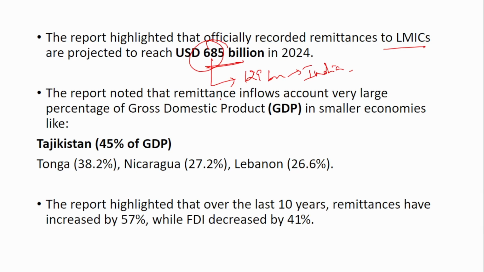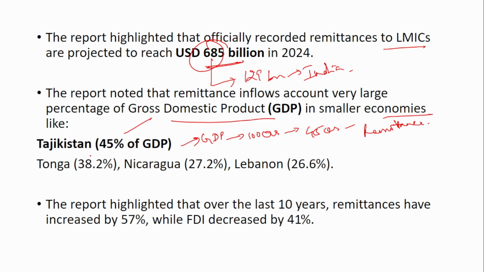The report noted that remittance inflows account for a very large percentage of the gross domestic product in smaller economies. In Tajikistan, suppose the GDP is 100 crores, then out of it, 45 crores have come as remittance. That much huge contribution remittance is playing in these countries. In Tajikistan, 45%, in Togo, 38%, Nicaragua, 27%, and in Lebanon, 26%.